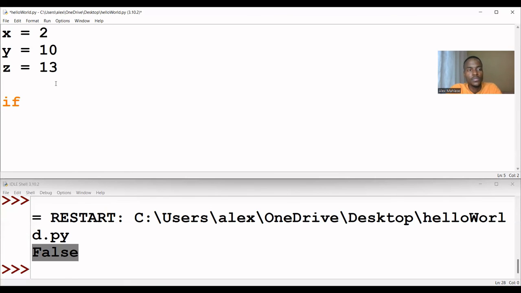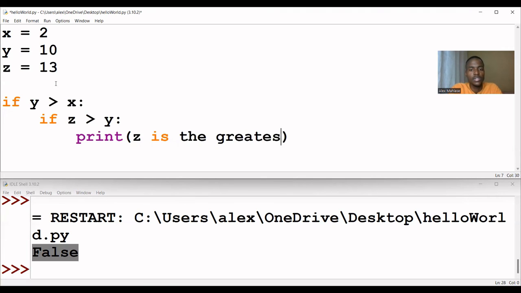So we can say if y is greater than x, then this should execute. Then we say if z is greater than y, then we should print, let's put a string there, z is the greatest.